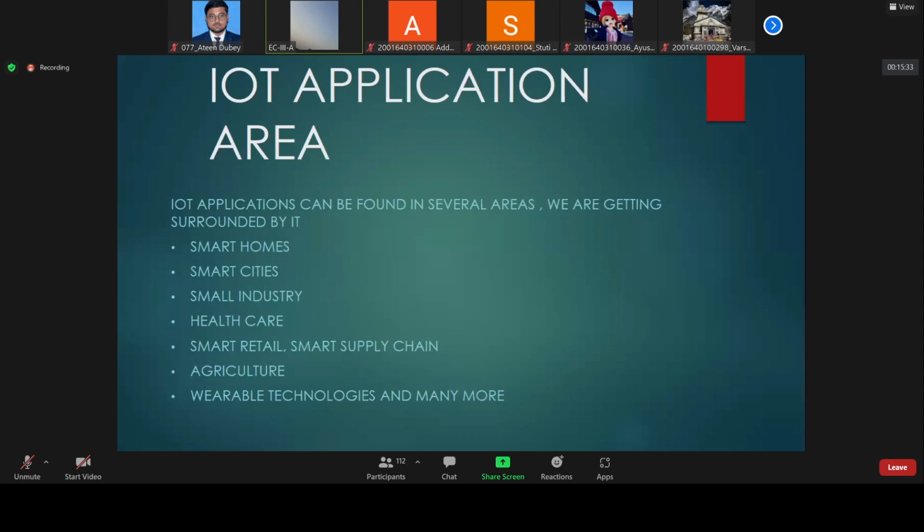Okay. So the first IoT application, which we have seen in various places, is the smart home. Right now we want to control all the home appliances through the internet.